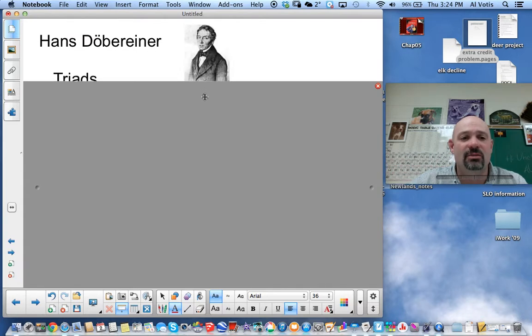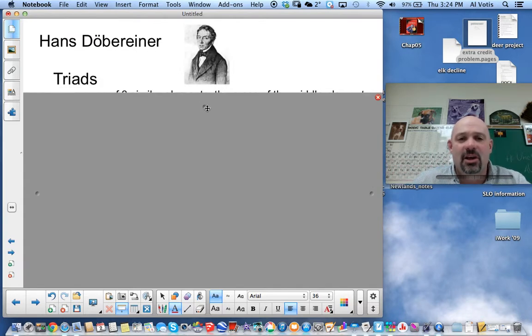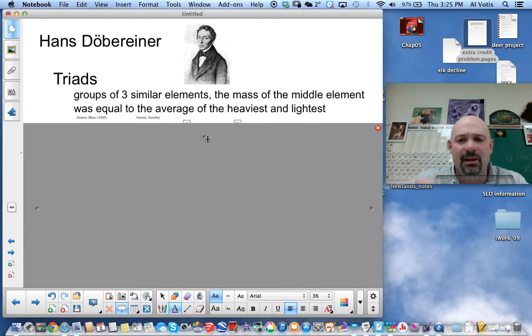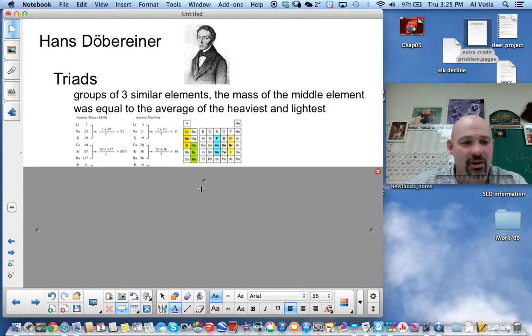Hans Dobereiner, a German scientist, is our next scientist, who was looking at elements called triads. All a triad is, is a group of 3 elements that have similar properties. What he noticed about those groups was that the mass of the middle element of those 3 was the same or very close to the average of the masses of the heaviest and the lightest. You can see that here in this example.